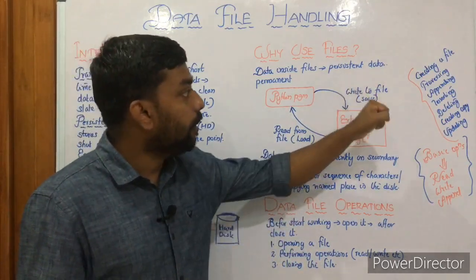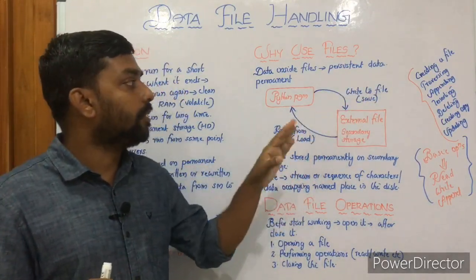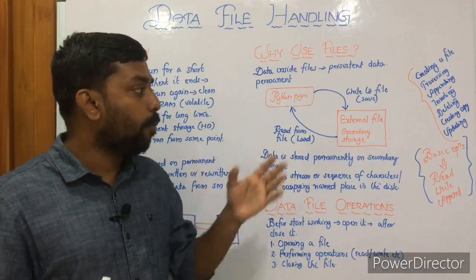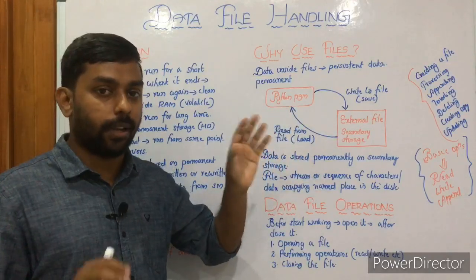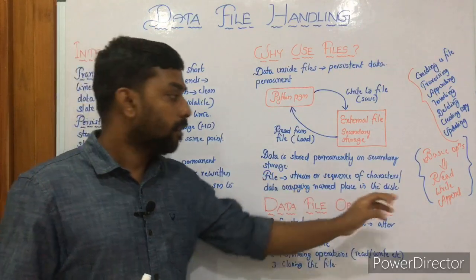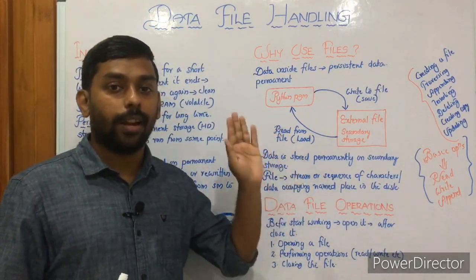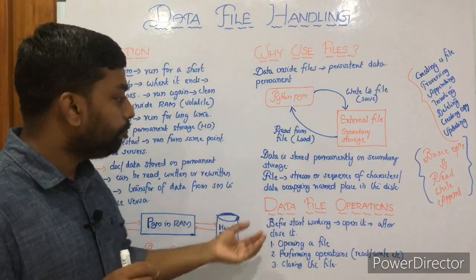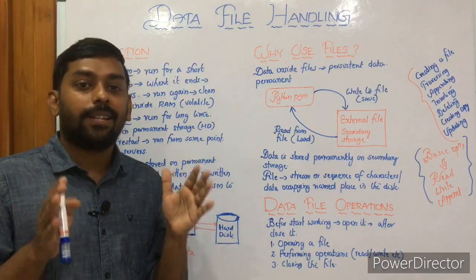Let's look at some more operations: creating a file, traversing, appending, inserting, deleting, creating a copy and updating. Those are the advanced operations. The basic operations are read, write, and append. We will be mainly focusing on these three operations in detail: read operation, write operation, append operation. You know what append is, right? Adding at the end. So these are the basic facts about data file handling.